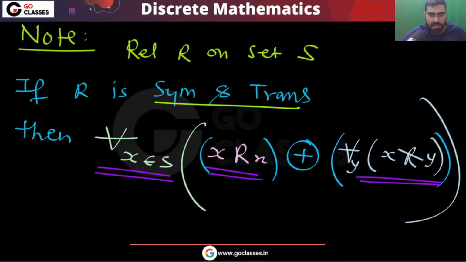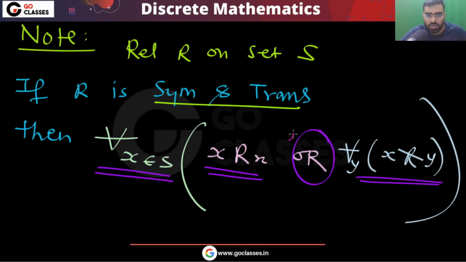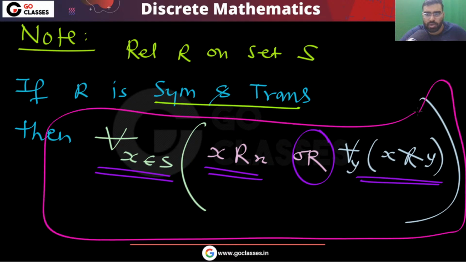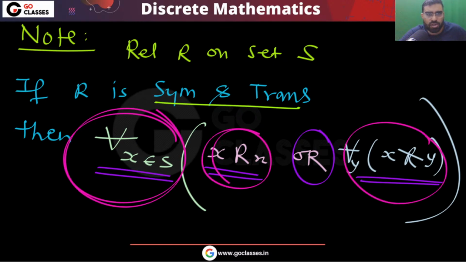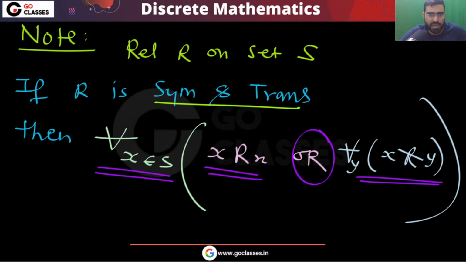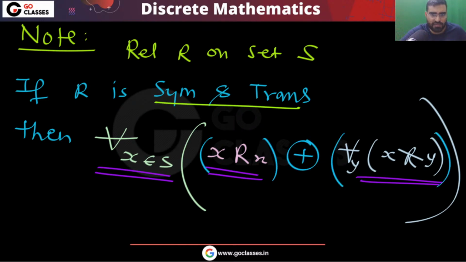Snooze, is this clear? This or is also correct. Like if you have this or, that is also fine. The statement is true, right? Look at this statement, this expression. This is correct, that for every element, you are saying that either you are related to yourself or you are not related to anyone. Okay, it means that if you are related to someone, then definitely you are also related to yourself.